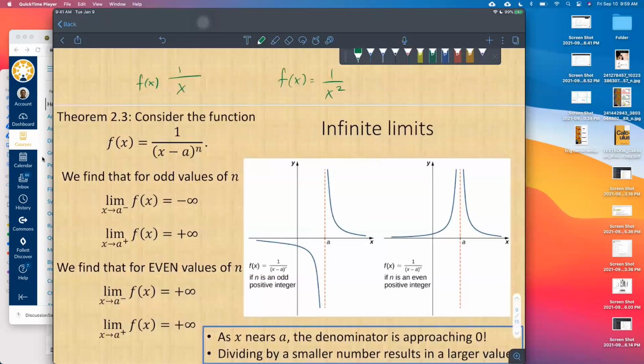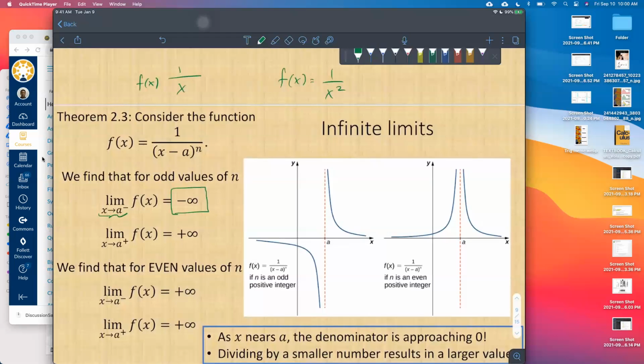Let's start with the left-hand side of the graph. What would the limit as x approaches a be from the left-hand side? Well, you see it goes down to negative infinity. Right, it just keeps going lower and lower. If you looked at a table and plugged in numbers that were closer and closer to a, you would get output values that are more and more negative. Whenever this occurs, we say that the limit is negative infinity. Okay?